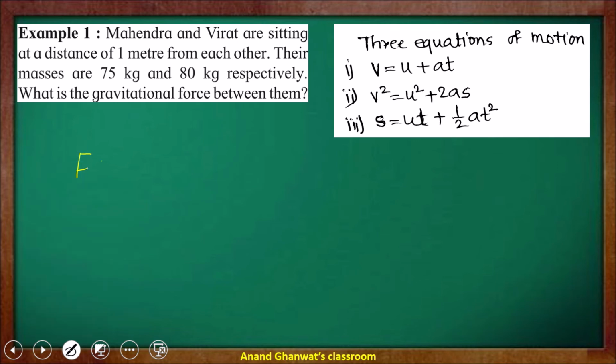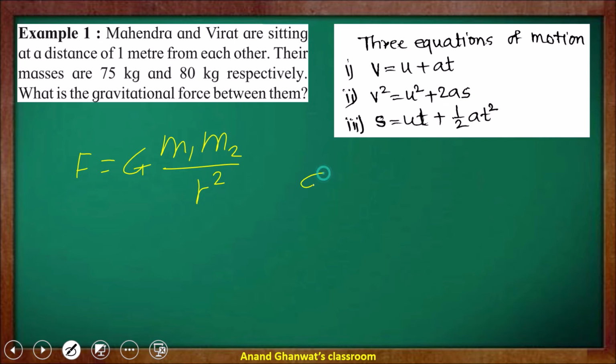F is equal to G into m1 into m2 upon r square. Here r is the distance between the given two objects, G is the universal gravitational constant, m1 and m2 are the masses of the objects, and F is the gravitational force.